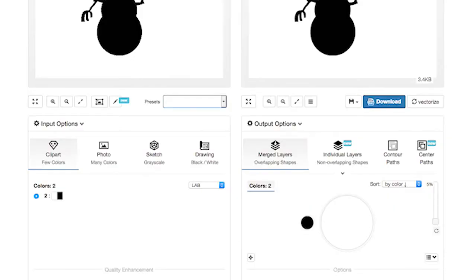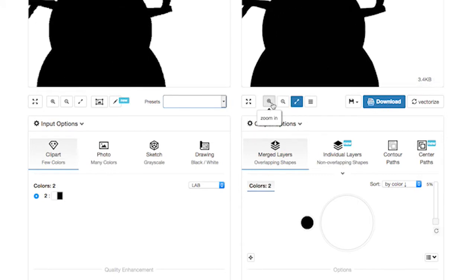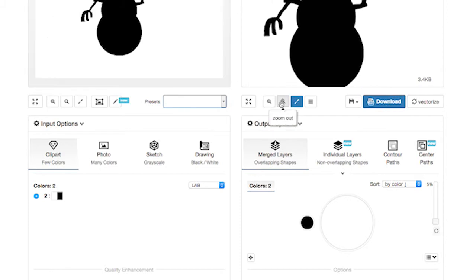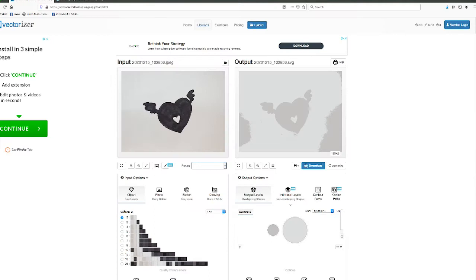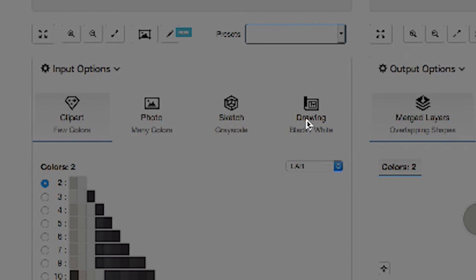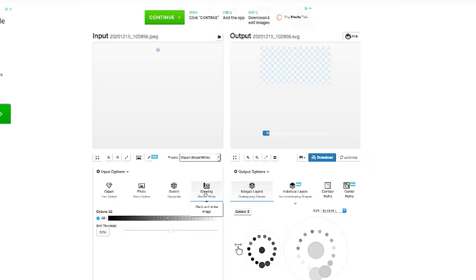You do have some settings at the bottom of the screen here, so depending on whether you're converting one of the hand-drawn shapes or a computer shape, you may need to make some different selections. For example, here I'm trying to vectorize the hand-drawn shape that I made with marker. I want to select the option for tracing a drawing so that it gives me a clean two-tone trace of that shape.